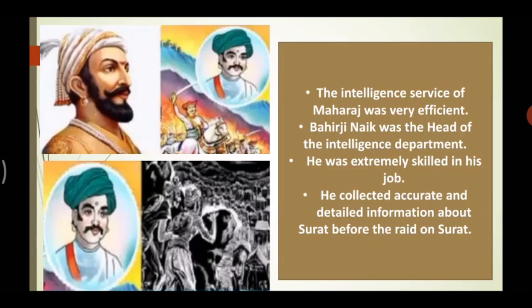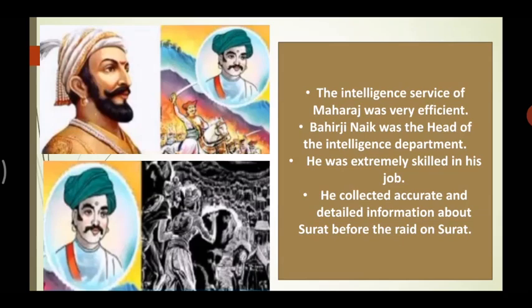The information about Surat was correct before the raid on Surat. So the intelligence department was also very capable, and helped Shivaji Maharaj protect his kingdom from the enemy's attack. Who was the head of the intelligence department? Bahirji Nayak. He was very skilled in his job.